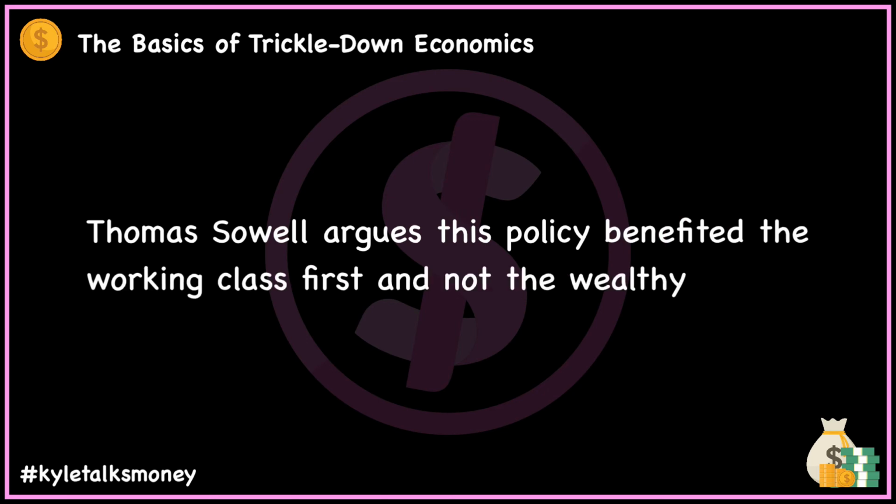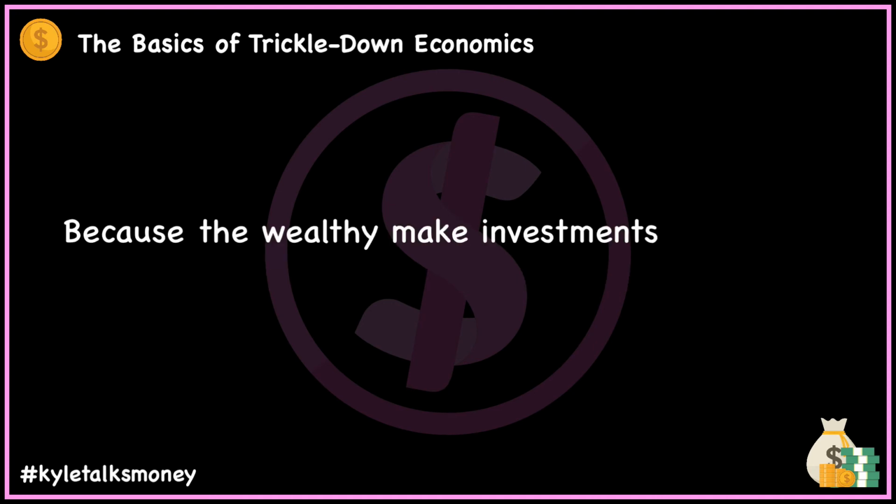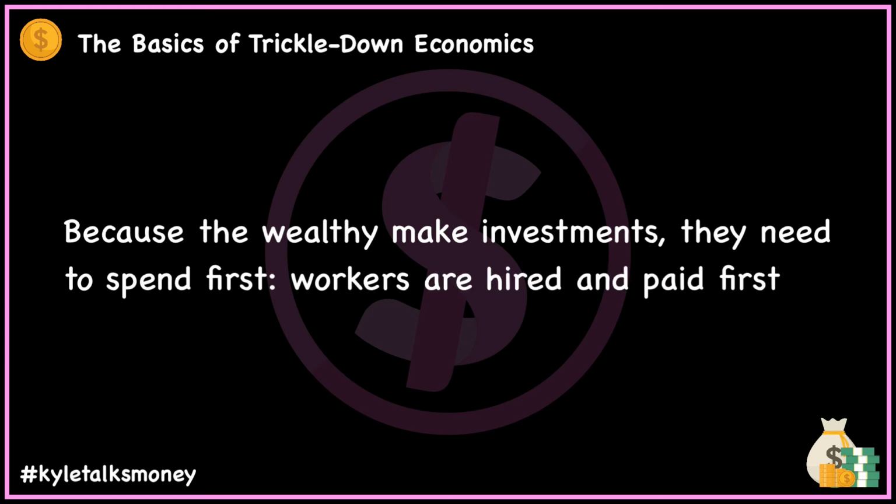Thomas Sowell, an ardent supporter of trickle-down economics, argued that the popular definition gets it backwards. Instead of benefiting the wealthy first, the policy actually benefits the working class first. This may sound impossible after all, it's the wealthy who get the tax breaks, not the poor. However, Sowell maintains that because the wealthy make investments in order to make a profit, they spend the money first